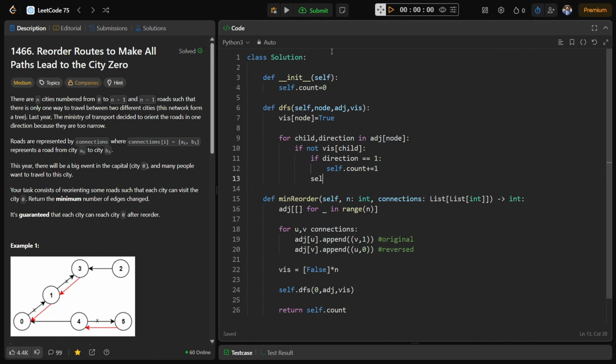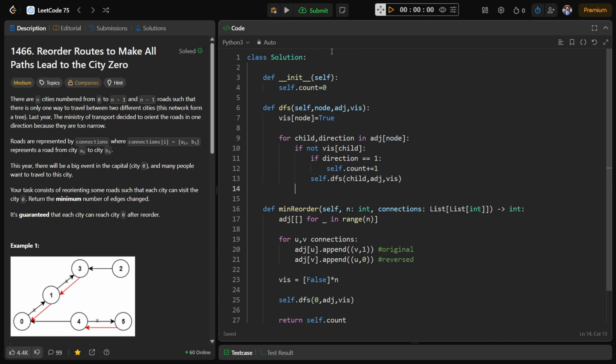The DFS function will be called whether the direction is 1 or 0 because we have to go in depth, right? Therefore, it is outside of the if condition of direction one. So we pass the child node, adjacency list, and the visited list.